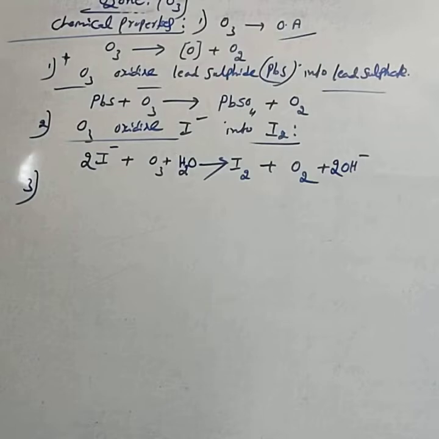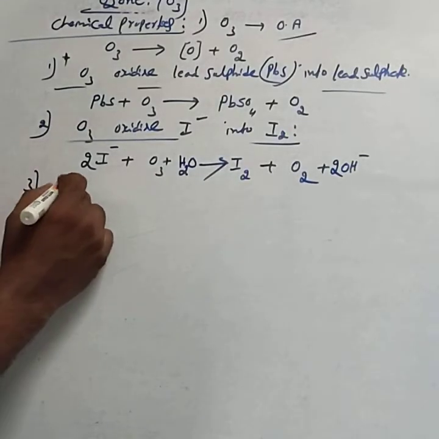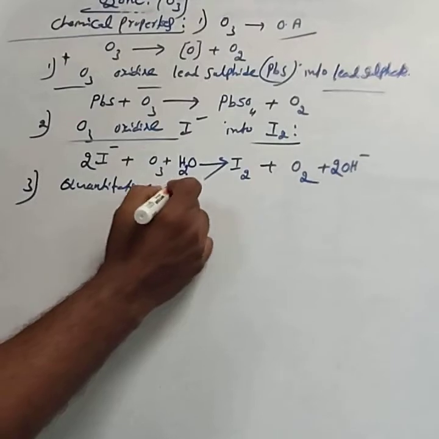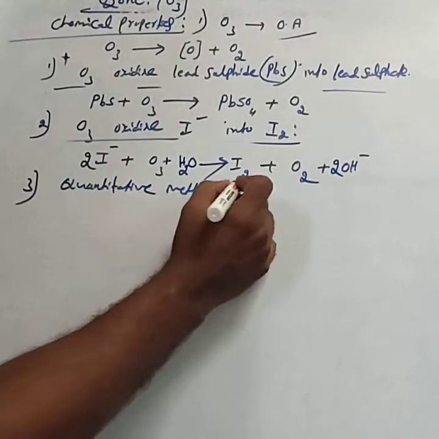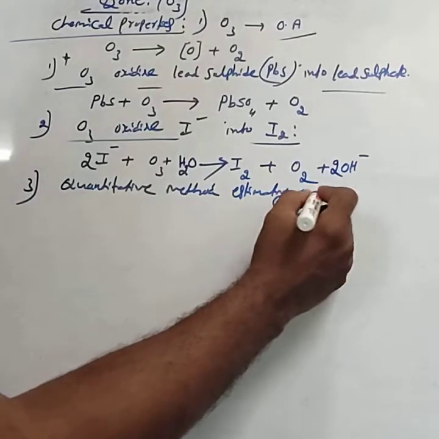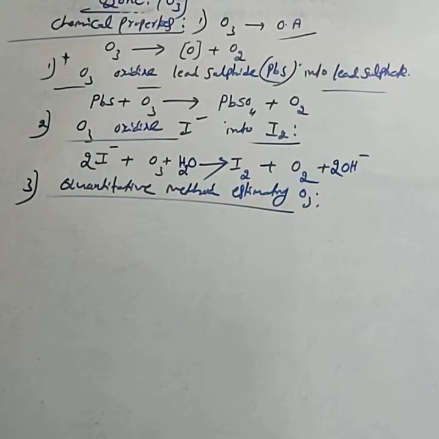Then you have to consider the quantitative method for estimating the ozone gas.